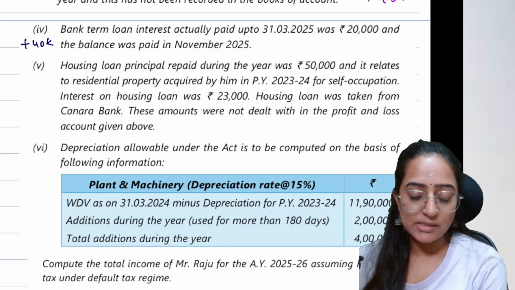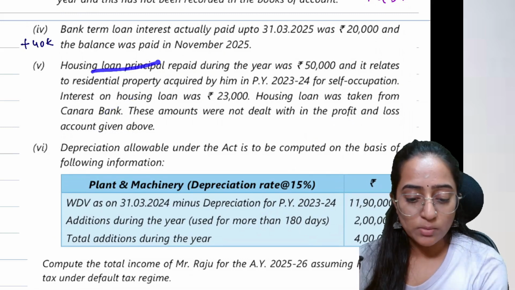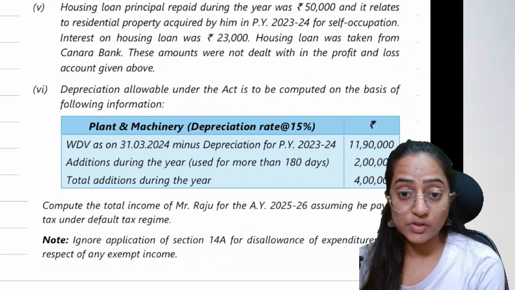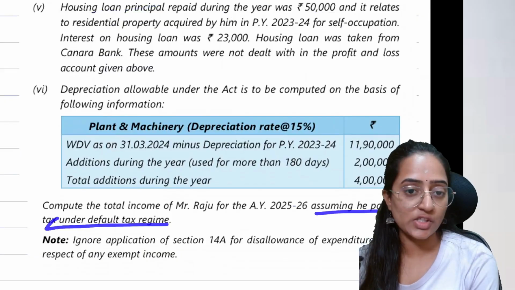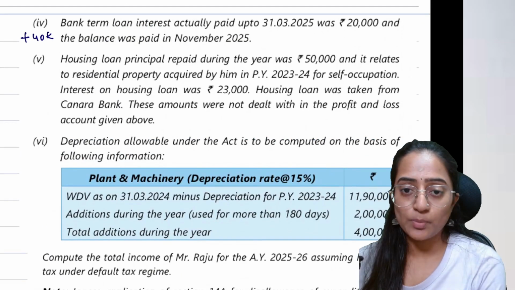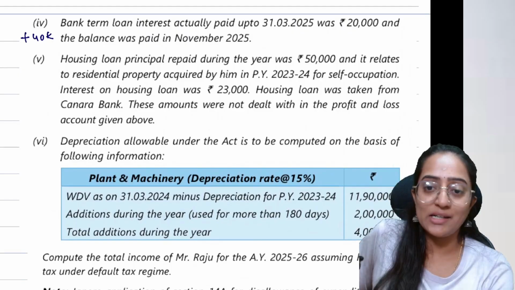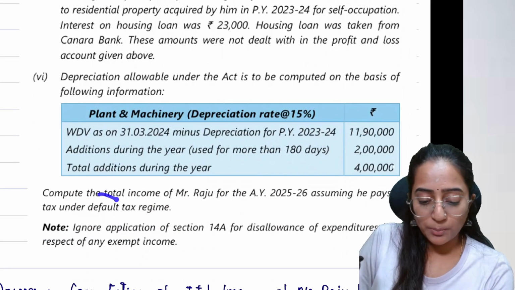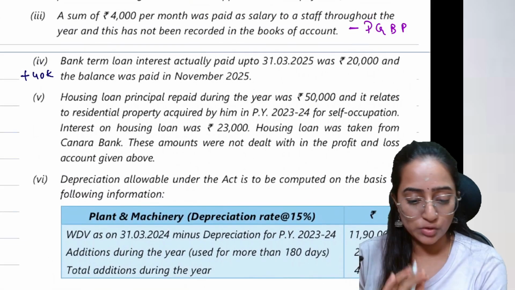Okay. Basically, housing loan principal repaid during the year. First of all, this person pays under the default tax regime. And for a self-occupied property, all of us know there is no interest that will be allowed under the default tax regime. What are we computing? We are computing total income. So based on that, we are doing the solution.